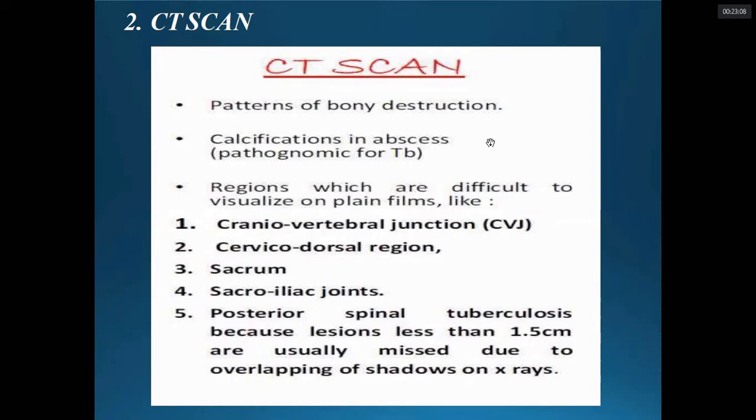These scans are also quite useful for the localization of areas which are not readily visible with the X-ray, like the craniovertebral junction. Right here, the craniovertebral junction is not easily seen in the X-ray. Also the cervical-thoracic junction, C7, and the sacrum or sacroiliac joint. These are the regions that are useful.